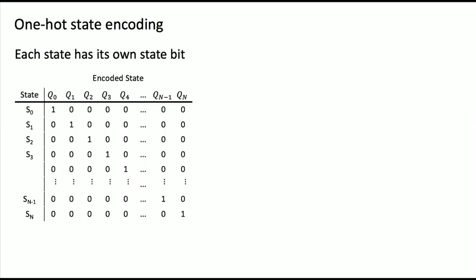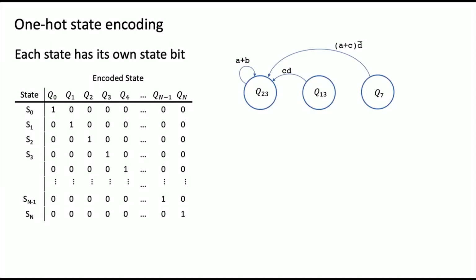Okay? So if you have n plus 1 states, you will have n plus 1 bits. Okay, so how do you come up with the logic? Let's say each one of these bits is going to be held by a flip-flop. And I want to know, when is the next state going to be Q23? When am I going to go to state 23?